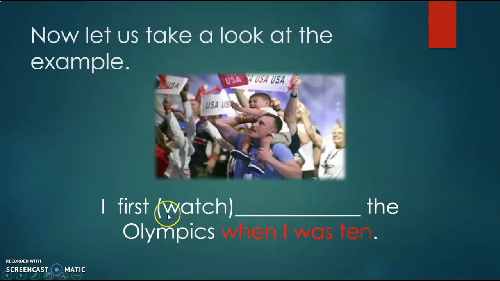So we need to change this verb "watch" into its past simple form. Notice this verb "watch". Is this a regular or irregular verb? The past simple form for the word "watch" is "watched".